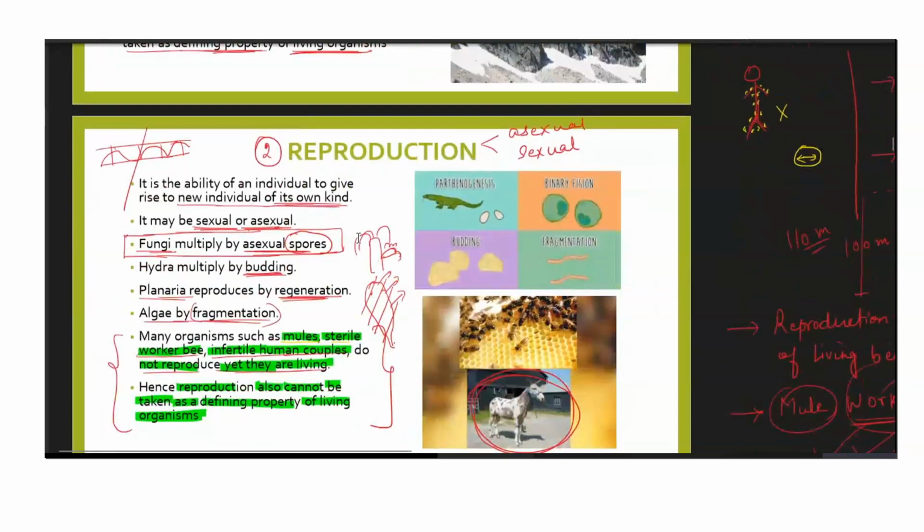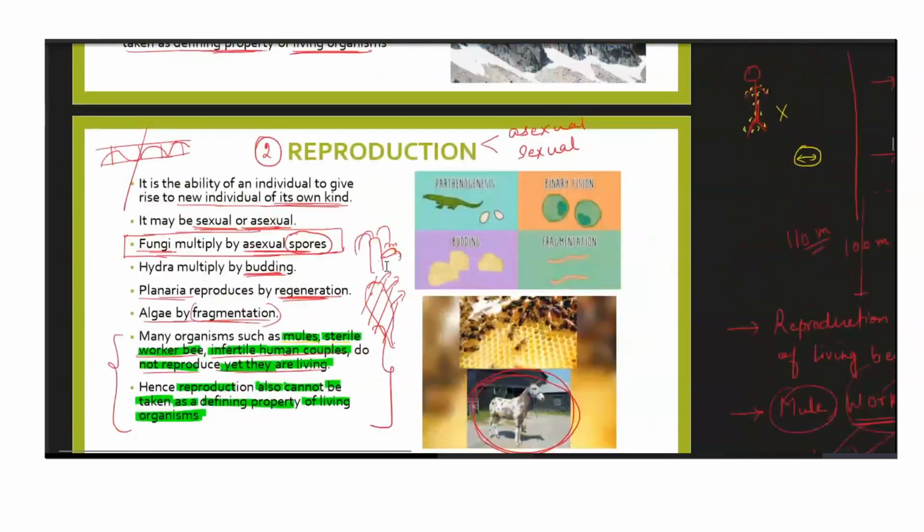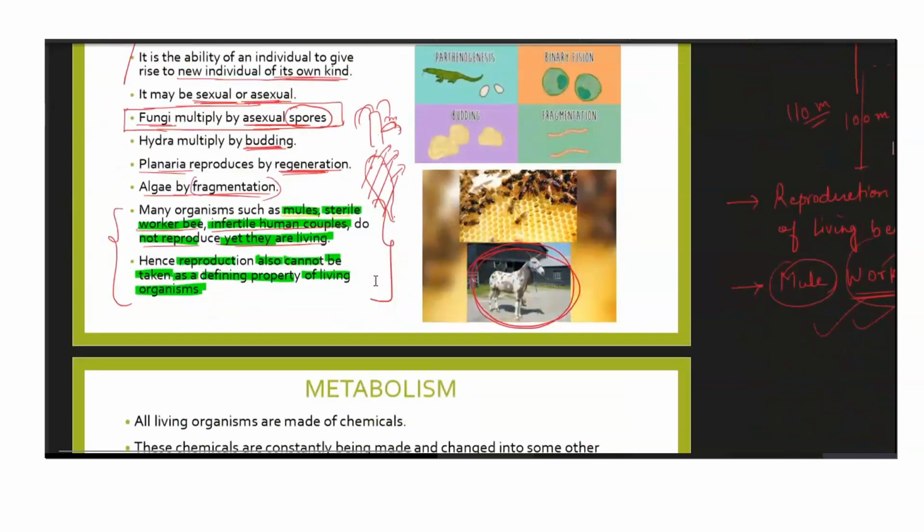We talked a little bit about reproduction also, and I told you why growth cannot be considered as a defining feature of a living being, right? Because non-living things also grow. So we have discussed that. Reproduction also, same thing. There are certain organisms which don't reproduce, still they are living. So we cannot consider reproduction also as a part of the living entity. Okay, so it's also not a defining feature of living organisms.